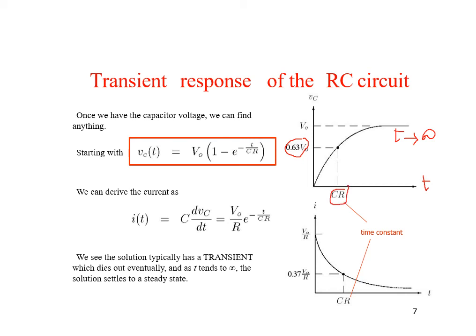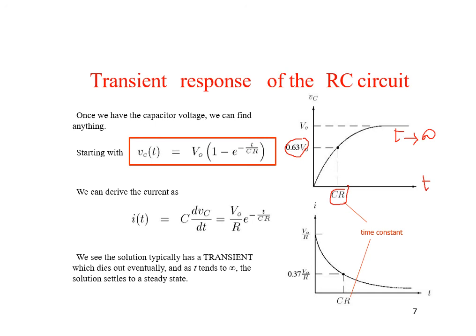Also we can derive the value of the current, which is C dVc/dt = (V0/R) e^(−t/RC). The graph for the current is this: as the voltage across the capacitor rises, the current through the capacitor reduces as it charges to the final voltage V0.